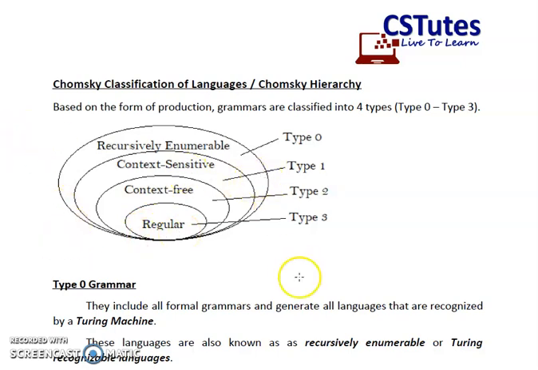Using this diagram, you can understand that the smallest subset is regular grammar. That means we are going to learn that regular grammar is the grammar which has the maximum restriction. The restriction on context-free grammar will be less as compared to regular grammar. And as we move up in the hierarchy, we will find that the recursively enumerable grammar has the least amount of restrictions, because in this type of grammar, all the other grammars are contained. Now let's start with our type 0 grammar.